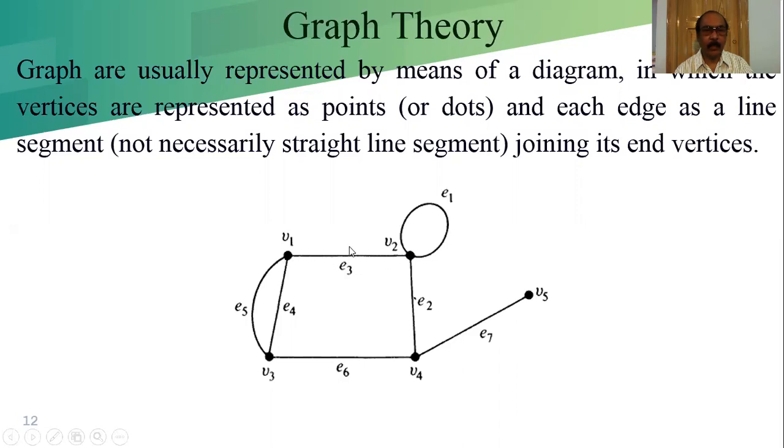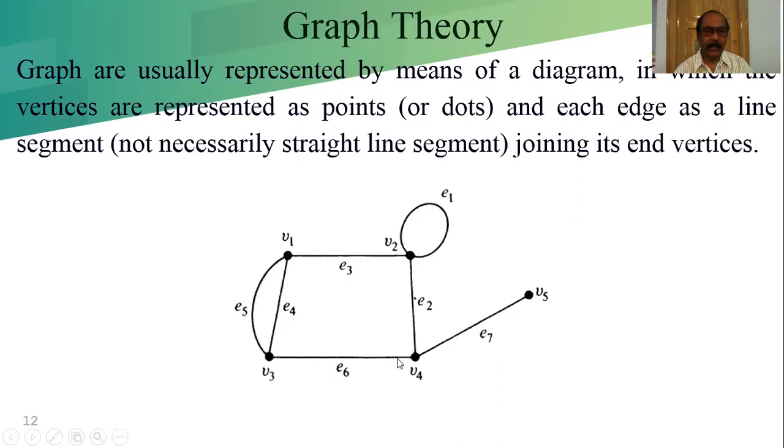That edge is not necessarily a straight line. It may be any part of a curve. This is a curve, so it starts from V2 and ends there. That means the two end vertices of the edge E1 are both V2. E5 is the edge whose end vertices are V1 and V3.